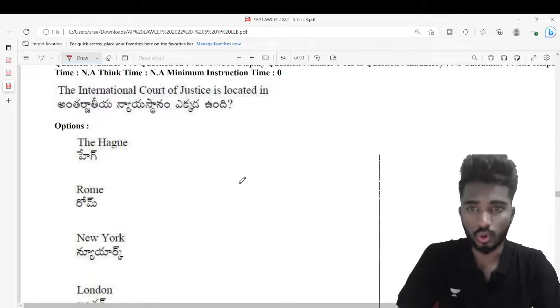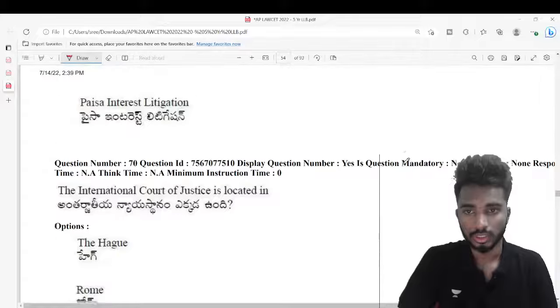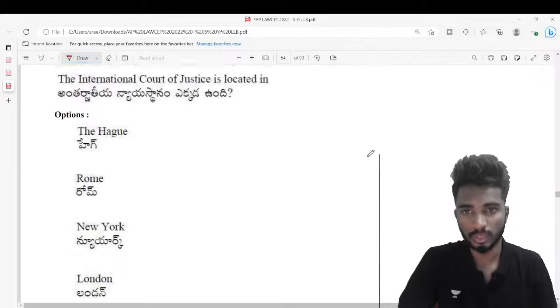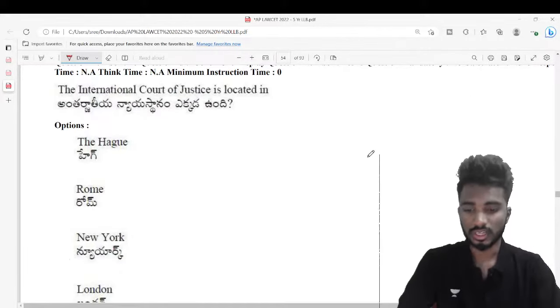The International Court of Justice is located in. I think this question, oh my gosh, was asked in TS Lawcet question paper also. We discussed it in yesterday's class. Very good, Alpha, very good, Madhu, very good, Jeevana, very good, Nidhi. Excellent, guys. So the answer is The Hague, Netherlands, International Court of Justice. Very good, Venu, excellent.